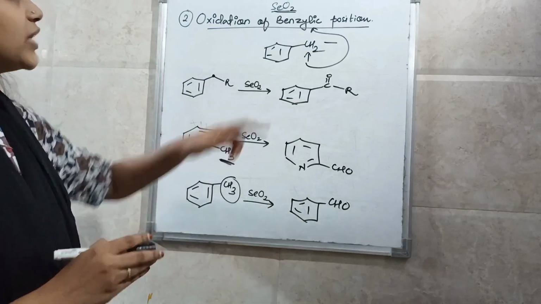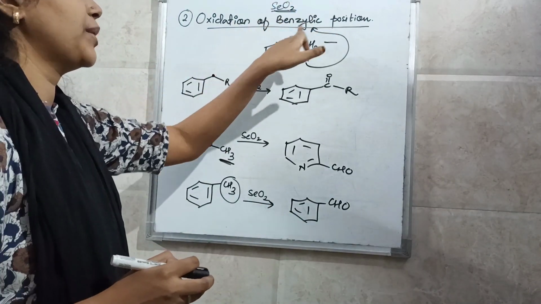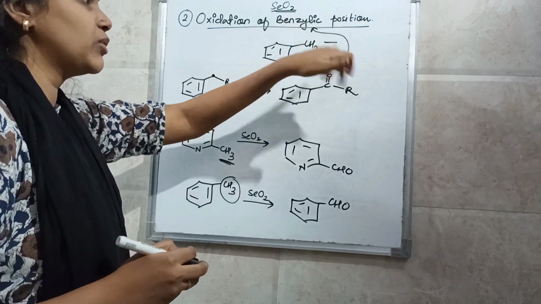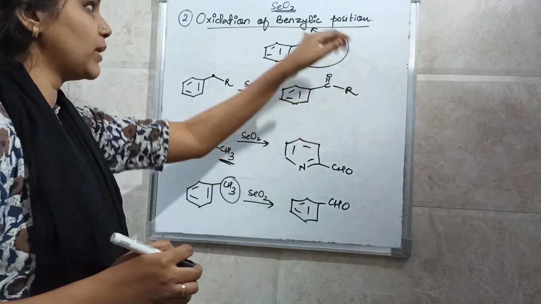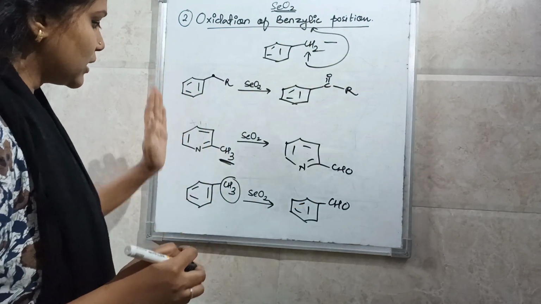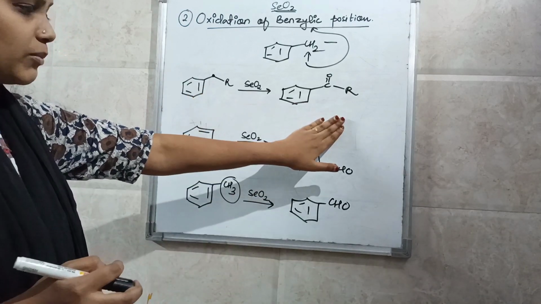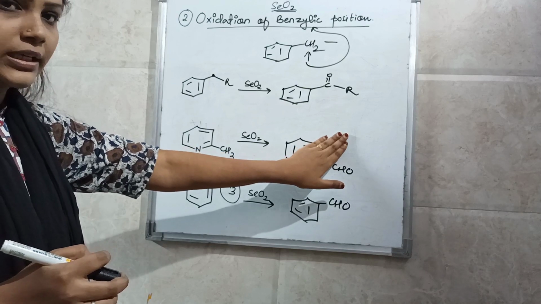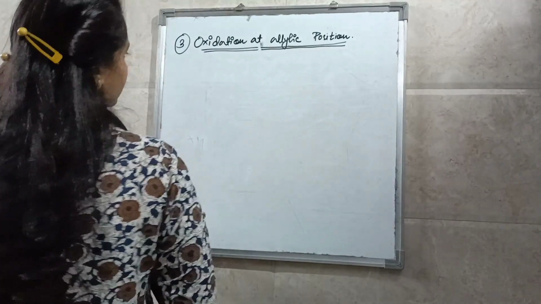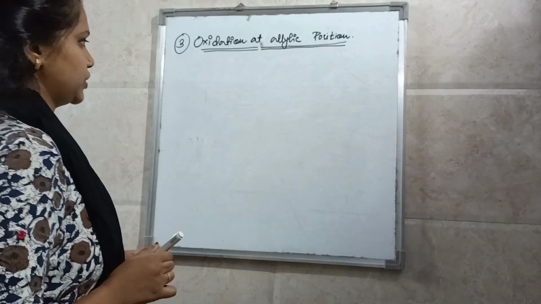So the second use of selenium dioxide is for oxidation of the benzylic position. The benzylic position is oxidized to a carbonyl compound by using selenium dioxide. So these are the three examples in which all the benzylic carbon is oxidized to carbonyl carbon. Is it clear? So now next is oxidation at the allylic position.